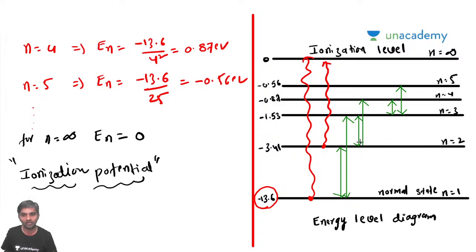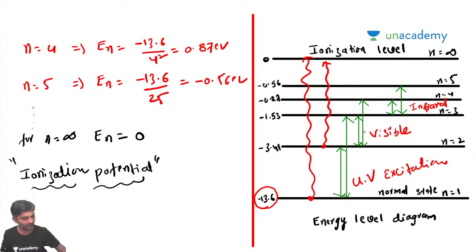So you may not know this. Now I'm trying to explain here. Again, remember this is UV radiation. This is UV excitation. You will call it UV excitation. If it is moving from n equal to 2 to n equal to 3 or n equal to 4, then this is visible excitation. And this is IR, infrared excitation.